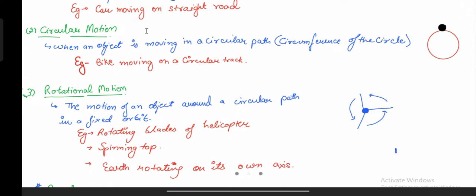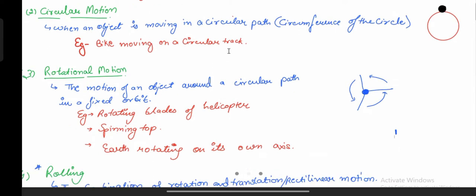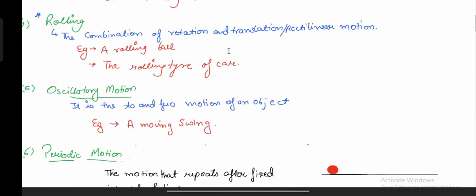Alright, now let me tell you about the other type of motion, that is the rolling motion. If you have understood what circular motion was, what rectilinear motion was, and what rotation motion was, of course you will understand rolling motion. Ma'am, what is translation motion? You did not tell us about that. Rectilinear motion and translation motion are the same thing. So when you combine rectilinear motion and rotation motion, you make rolling.